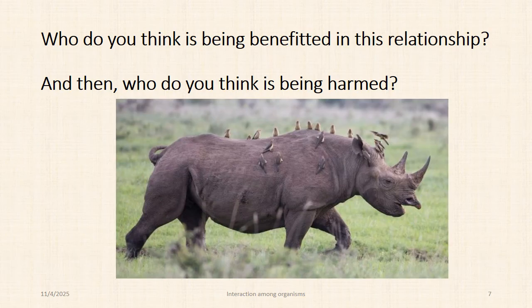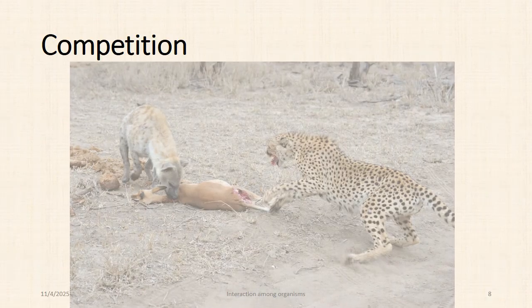And then tell me, who do you think is being harmed? Well, no one. What harm do you think rhino gets with the birds on its top? The rhino weighing more than 1000 kilogram, more than a ton, a few ounces of birds mean nothing to it. They are not a load at all. So rhino isn't burden at all. That's why in this relationship, one organism is being benefited while other organism neither getting benefit nor getting harm. So this type of relationship is called commensalism. Remember, it is commensalism.